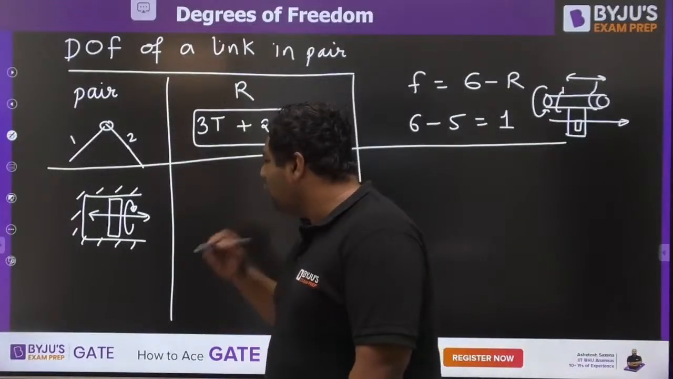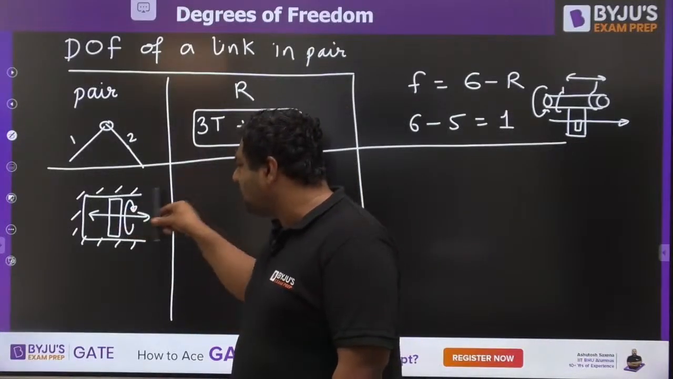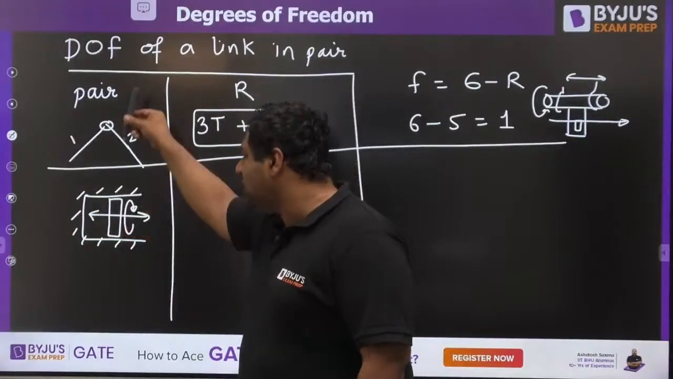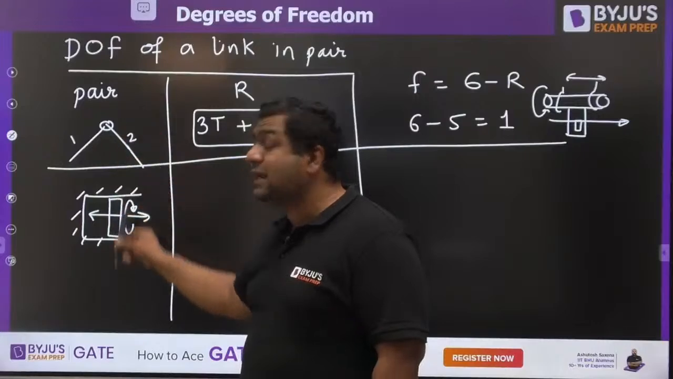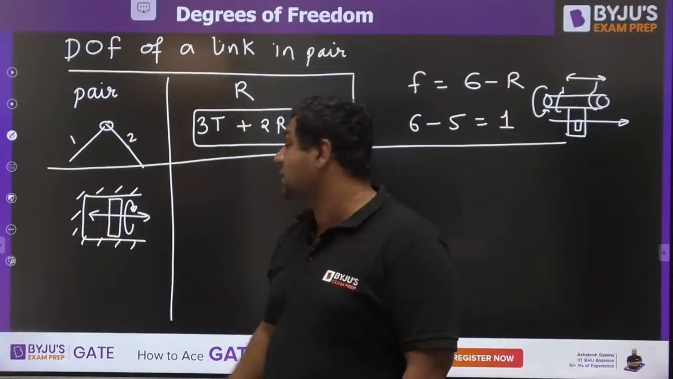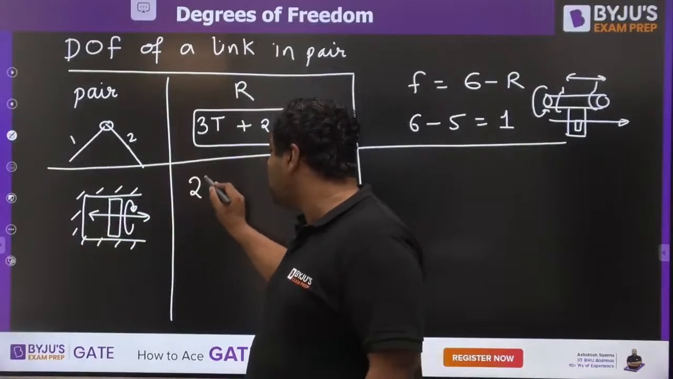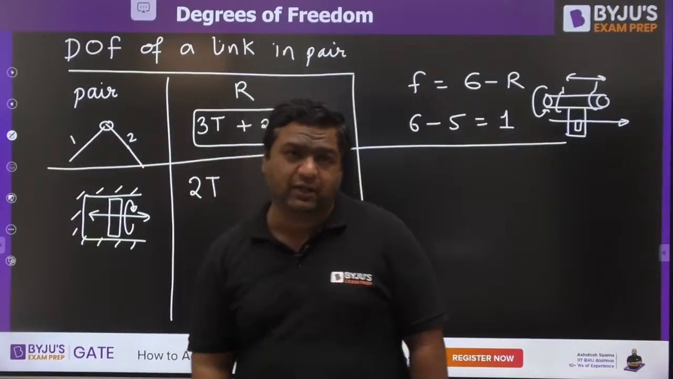So you can see if you take this piston translating in X direction, it is possible. If you want this piston translating in Y, not possible because it has to cross the cylinder in that case. It cannot come outside the cylinder like this. So two translations are restricted here.